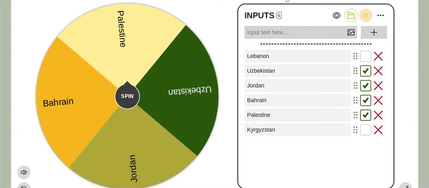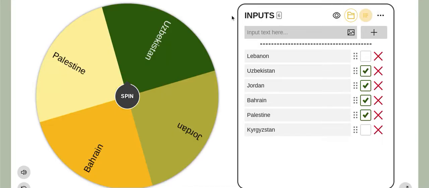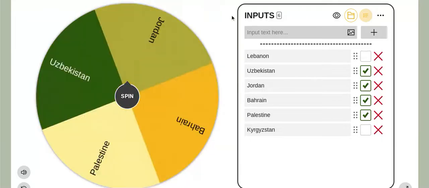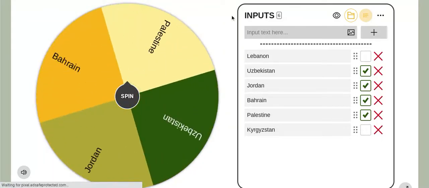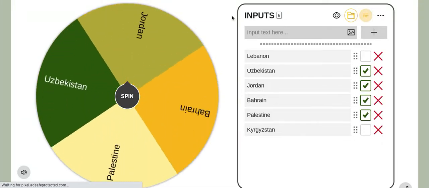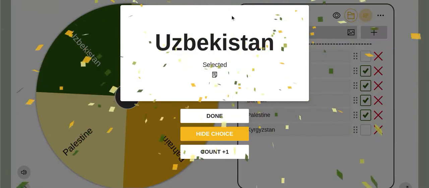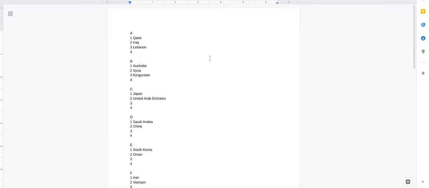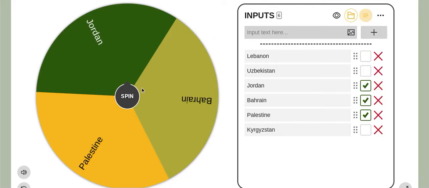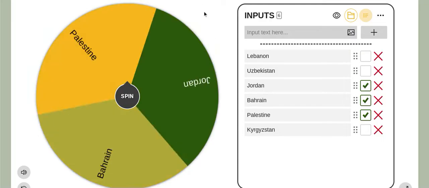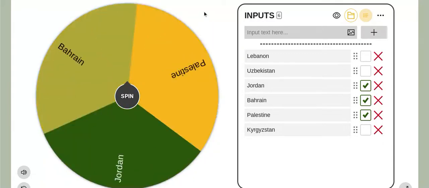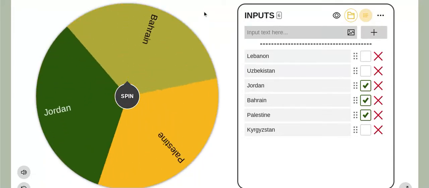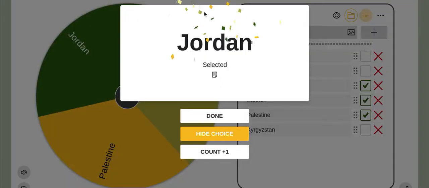Japan, UAE, and Uzbekistan. Like, I don't even know why some people said that Uzbekistan were good. Like, seriously. Saudi Arabia and China, two pretty big teams, could be joined by another meh team if Jordan were to be selected out of the pot. And Jordan is selected out of the pot.